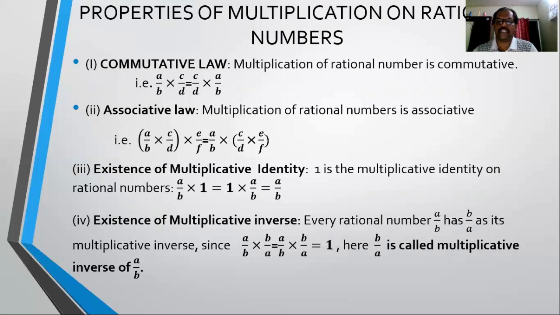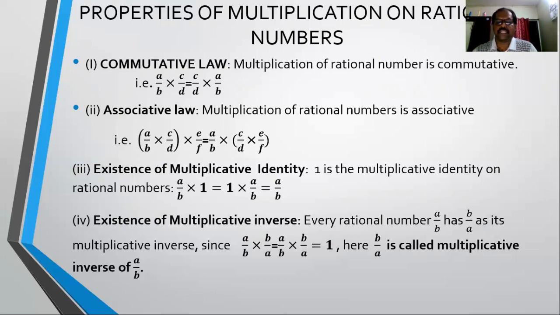The same case we have seen in addition also. In case of addition, the additive inverse was that number such that if we add that number to the given rational number, the sum should be equal to 0. Here, when we multiply that number, if the multiplication comes to 1, then we call that number a multiplicative inverse, right? So how is it possible in case of multiplication? When we multiply a number by its reciprocal, it will give us the product as 1.